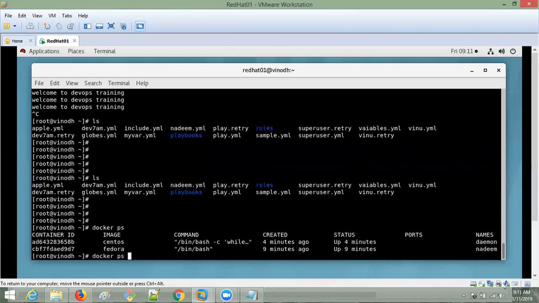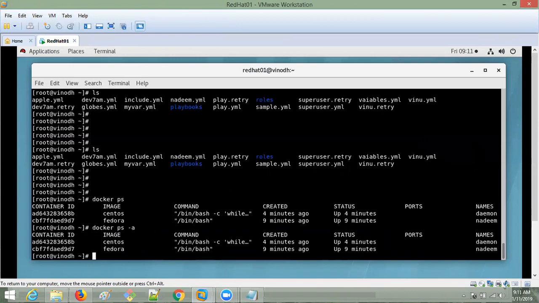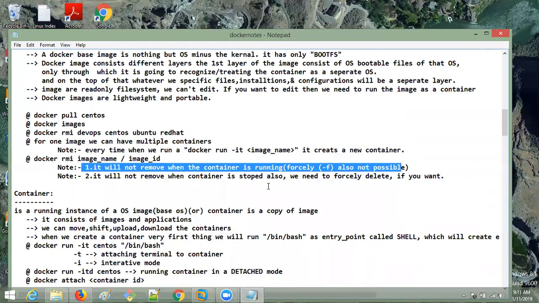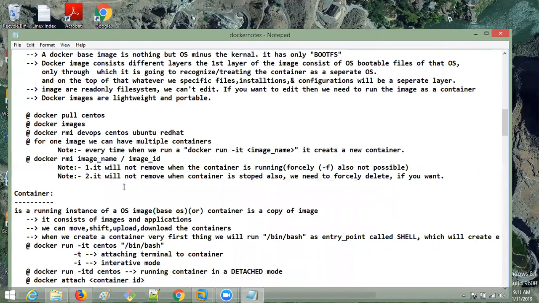Let me go with -a. Oh, only 2 are there. For removing an image, the same thing I gave, docker rmi, and you can give the image name or the image ID. Here I gave 2 note points: it will not remove the image if the container is running. First you have to stop the container, but then also it will not remove normally. Then you have to remove it forcefully.